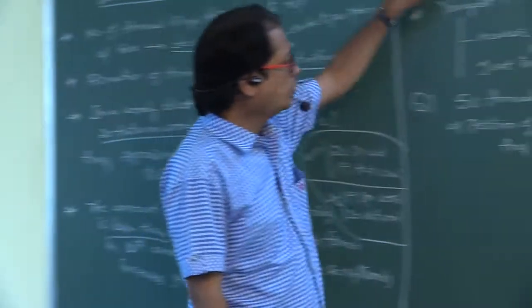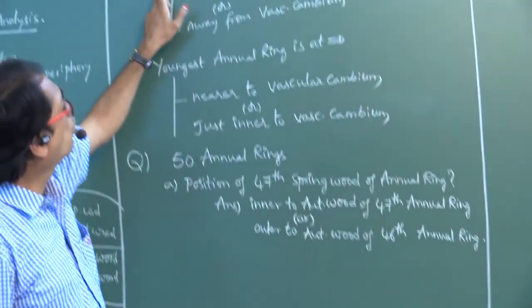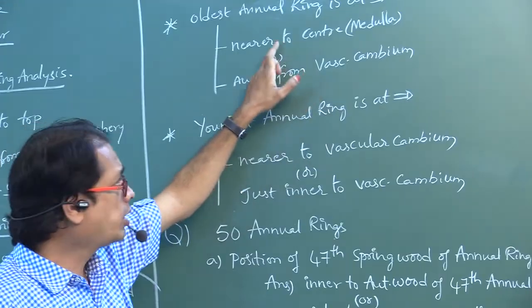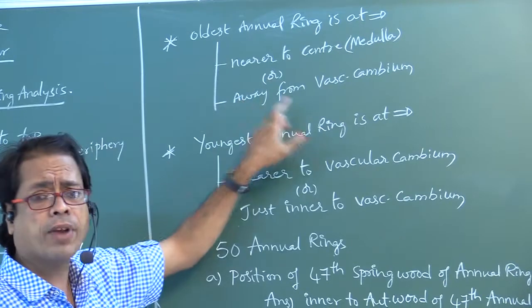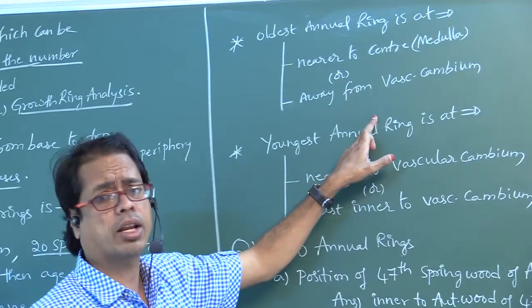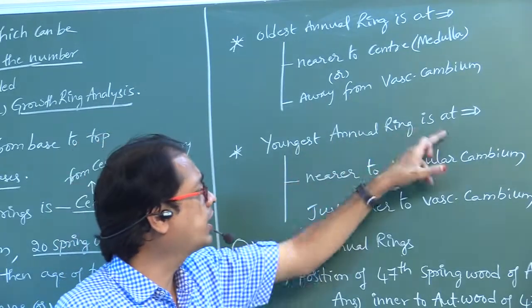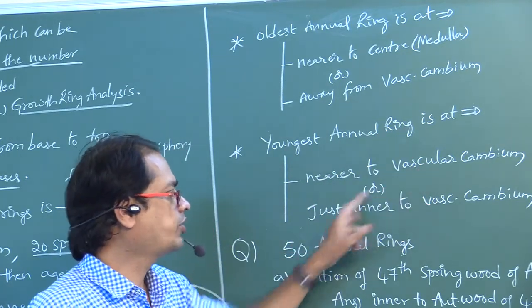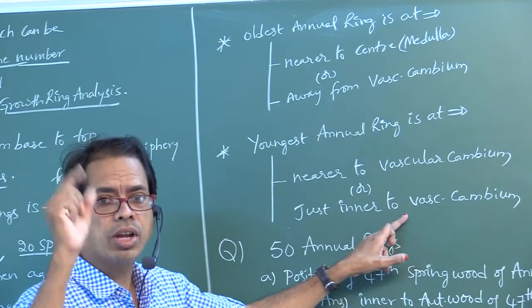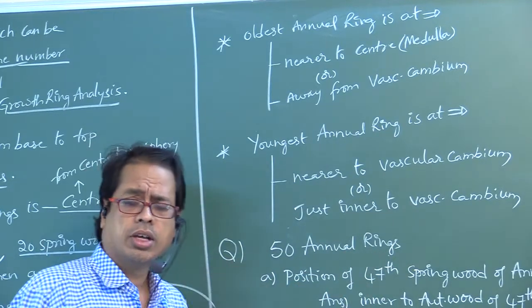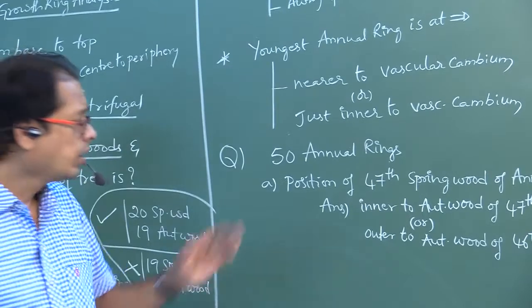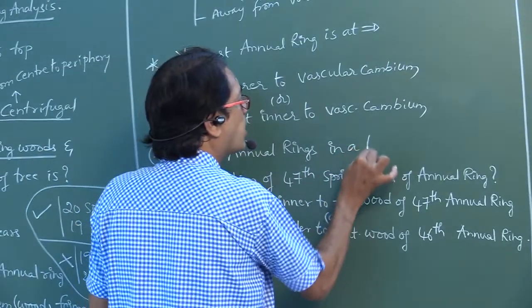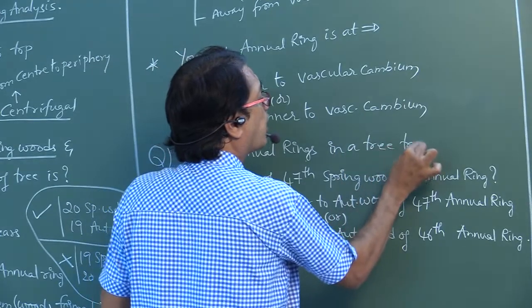Now, look here, my dear students. The oldest annual ring is nearer to the center or nearer to the medulla, away from the vascular cambium. The youngest annual ring is nearer to the vascular cambium, just inner to the vascular cambium. Here we have to see some numericals. 50 annual rings are found in a tree trunk.